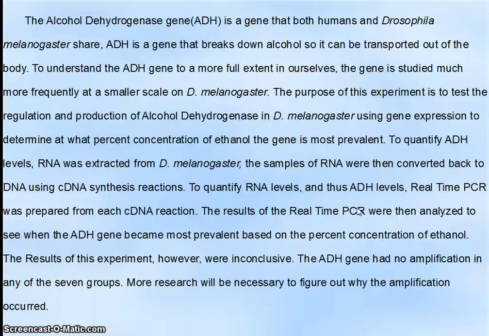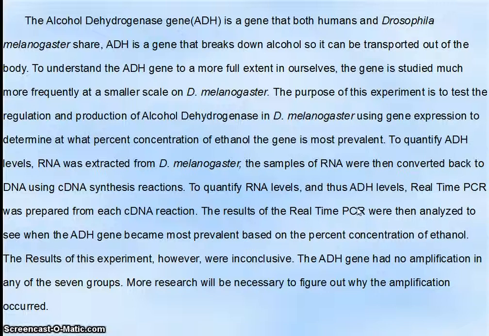Alcohol is in both humans and D. melanogaster. ADH is a gene that breaks down this alcohol so it can be transported out of the body. To understand ADH in ourselves, the gene is studied much more frequently in D. melanogaster. The purpose of this experiment was to test the ADH gene and its production in D. melanogaster using gene expression to determine at what percent concentration of ethanol the gene is most prevalent.